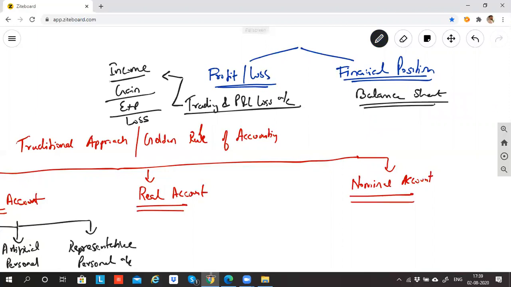So now what happens is, whenever in any question you sense that a particular account has the flavor of income, or a gain, or the flavor of an expense or loss, then the rule you will come across, and the account which you will choose, is the nominal account.